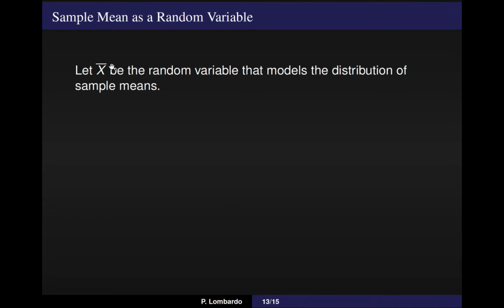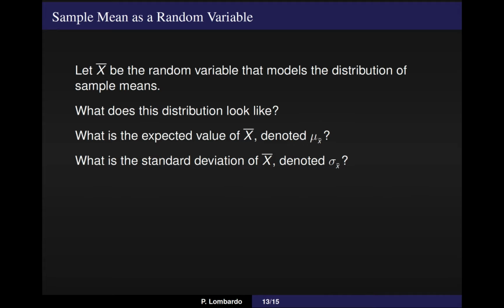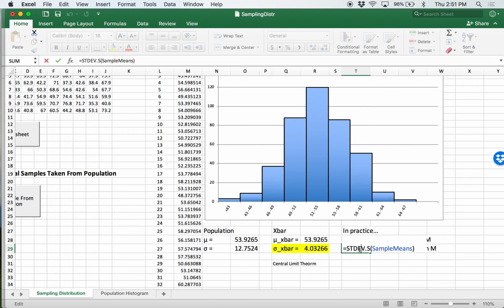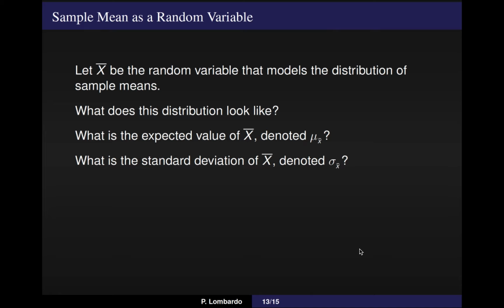Once we know that x bar, this sample mean random variable, can be treated that way, we can ask our standard types of questions. What does this distribution look like? What's our expected value, or what's the mean of this random variable? What's the standard deviation of this random variable? And this is exactly what we explored with this little macro-enabled workbook. The distribution looked normal, and we can see that the central limit theorem predictions match up with what we actually saw in practice. So the central limit theorem is going to give us the answers about this sample mean random variable.